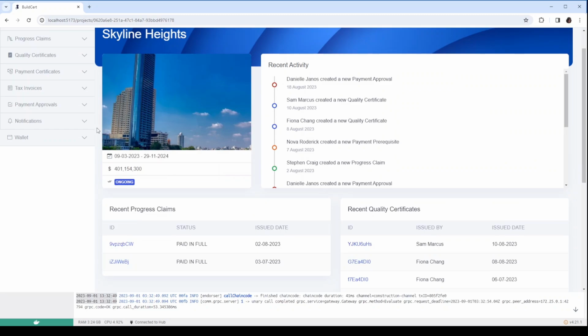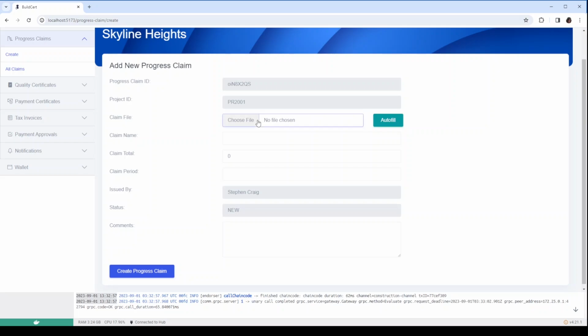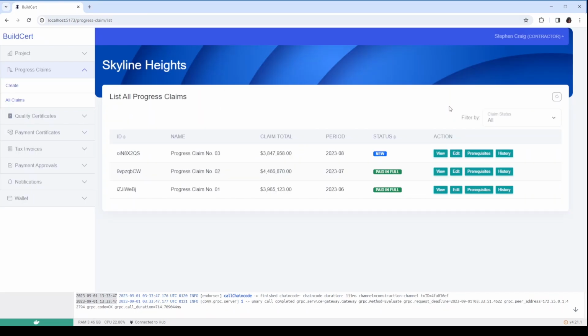A contractor can submit a progress claim by clicking on Create under the Progress Claims menu. They should select the claim file to be uploaded and click the Autofill button. The data in the file will be extracted by the system and the fields will be filled in automatically. All files uploaded to the system will be saved in a secure file server, and the location and cryptographic hash of the file will be saved to the blockchain.